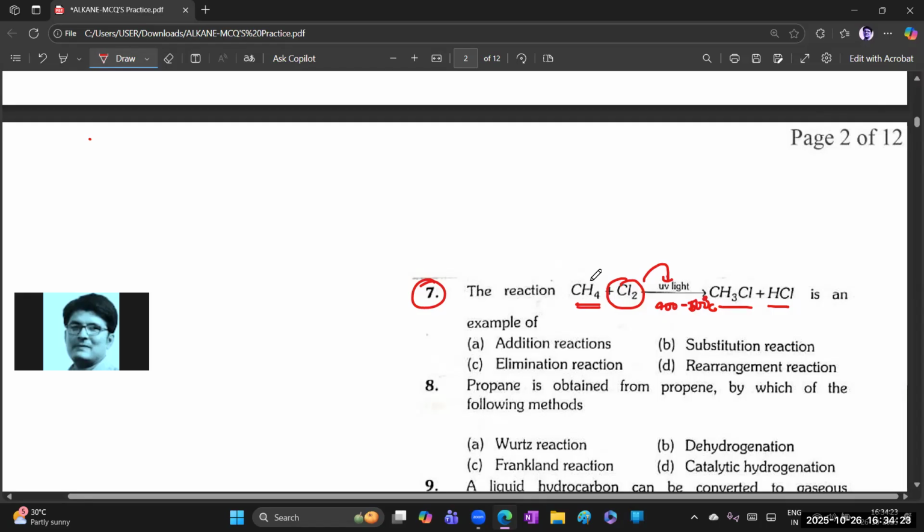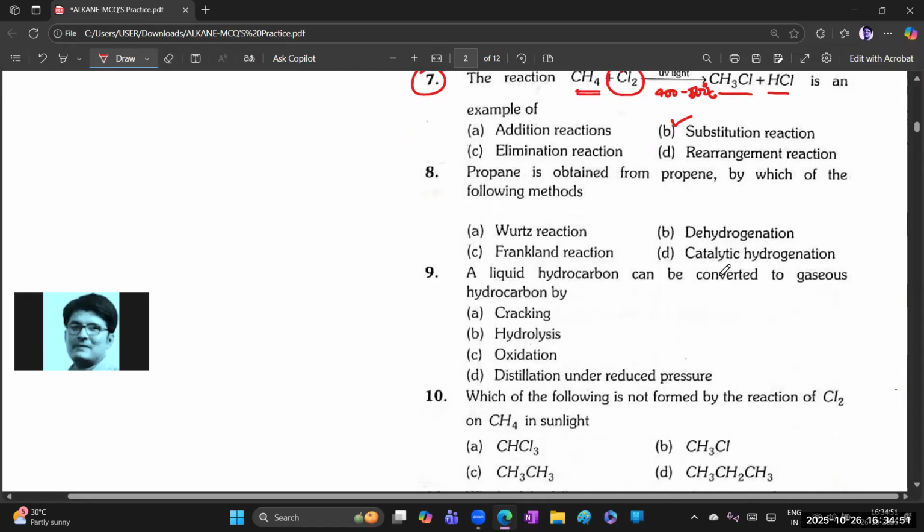Very simple. First of all, this is halogenation. So halogenation of CH4, how can we write it, as CH3 and H. And chlorine we can also write like this, like a free radical. So in the hydrogen's place, chlorine is going to substitute. So that means it belongs to a free radical substitution reaction. Clear, better? Chalo, so the answer is the second option for the 7th one. Next, the 8th one.